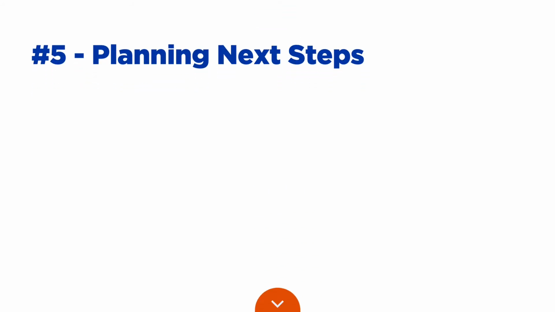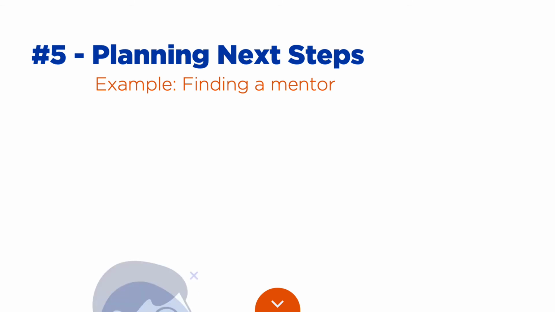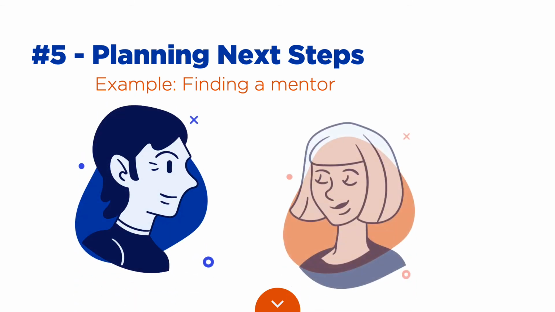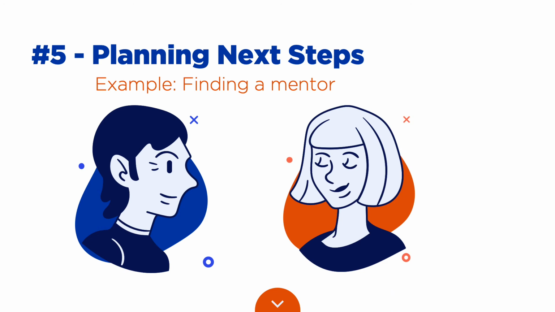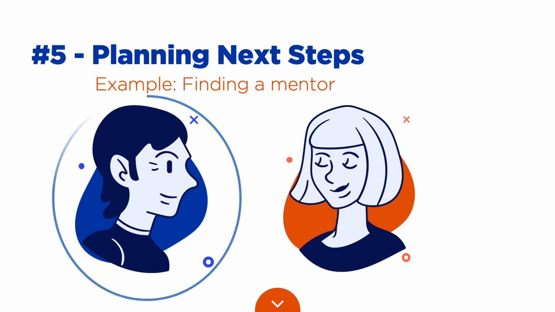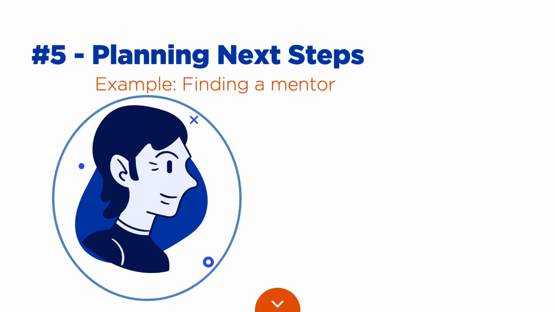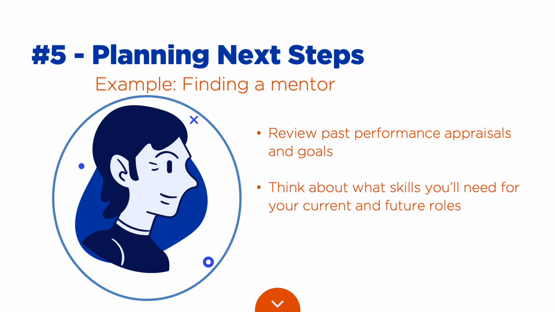Step 5. Planning your next steps is simply looking approximately 1 or 2 moves in advance. These should be focused objectives. For example, ask yourself who would be your number 1 and number 2 mentor choice to sit down with and talk about your professional future. Once you identify some names, lay out how you would approach said mentor to see if they might be interested in partnering with you and share what is involved. Review past performance appraisals and goals. Think and write down what skills are needed today and tomorrow for your current role.